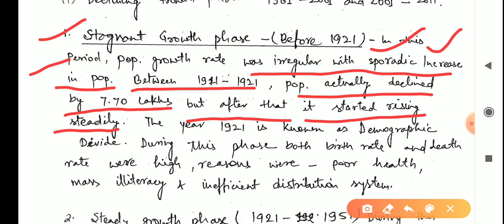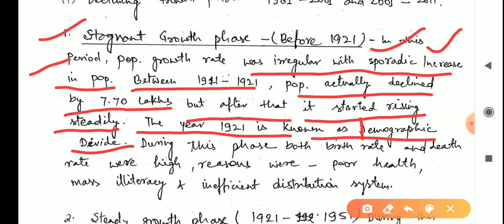The year 1921 is known as the demographic divide. Demographic means population related. Why is it called the demographic divide? Because it is the only period in which population decreased. Before this period the population increased, after this period the population increased, so only this period had a decrease.